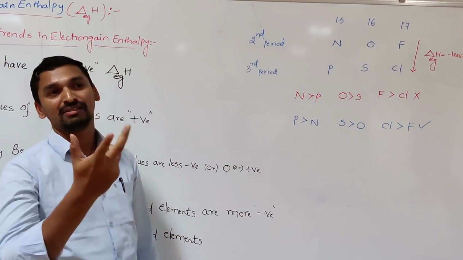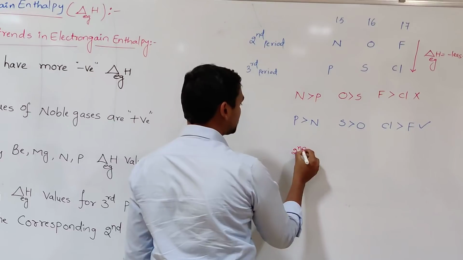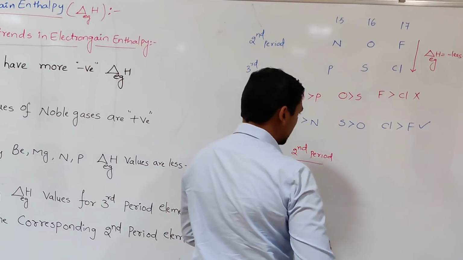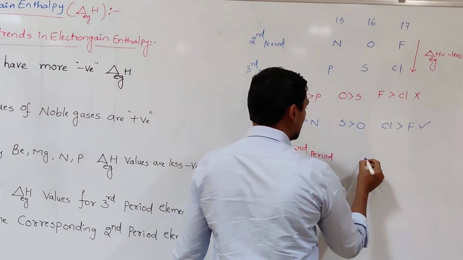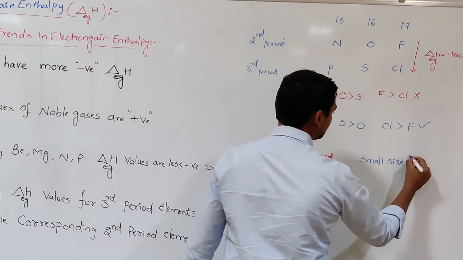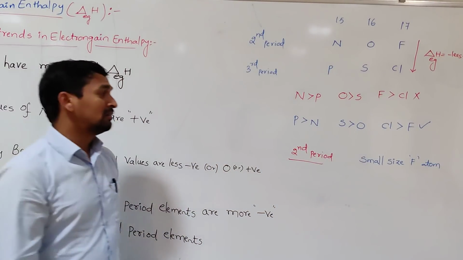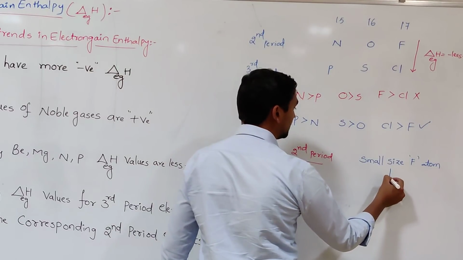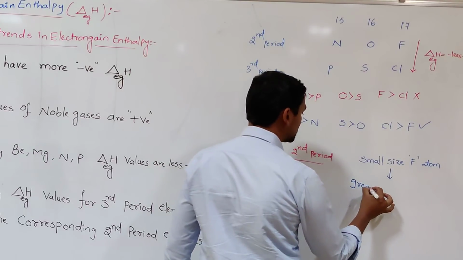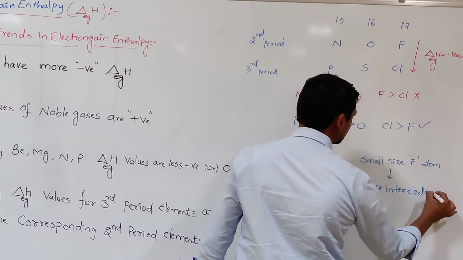Why has it happened? Why is it reversed? The reason is simple. The second period elements, let us take only one example here, fluorine and chlorine. Among the fluorine and chlorine, the fluorine is having the smaller size. The small size of the fluorine atom cannot accommodate the additional electron. So why does it not accommodate that additional electron easily? The reason is greater inter-electronic repulsions are present.